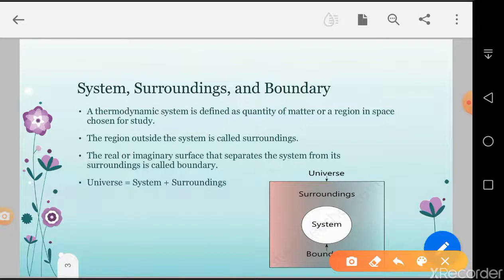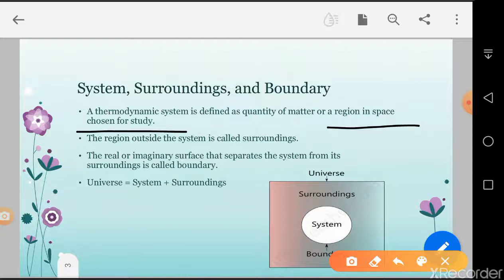Okay, so a thermodynamic system is defined as a quantity or region in space chosen for study. Whatever you focus on, you focus on that system.